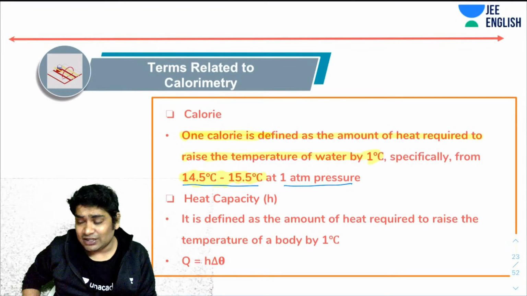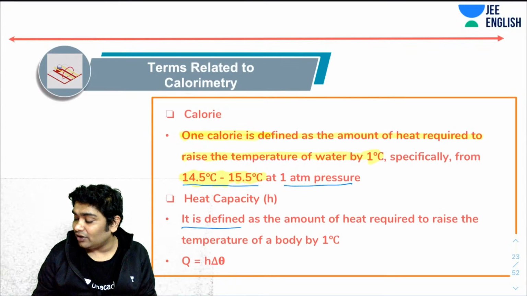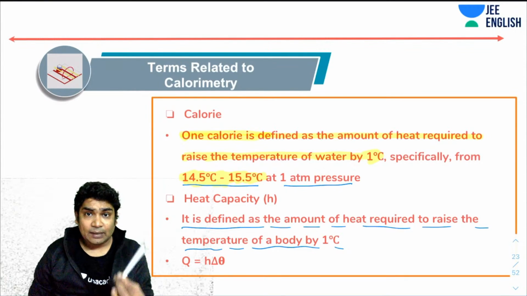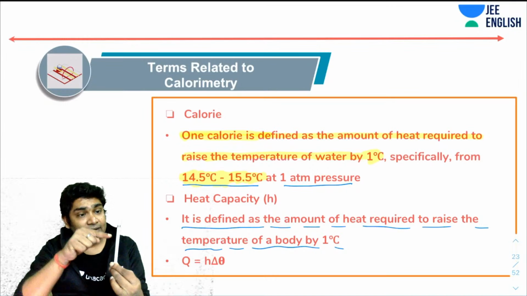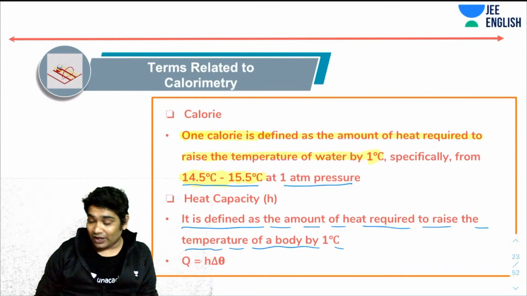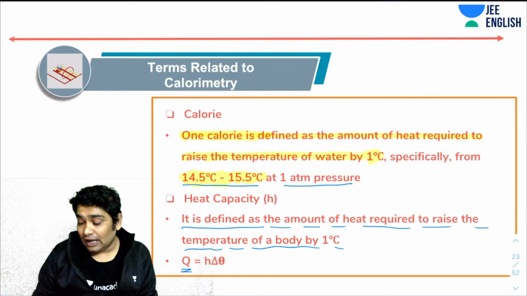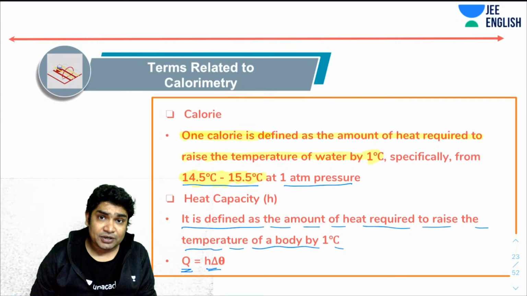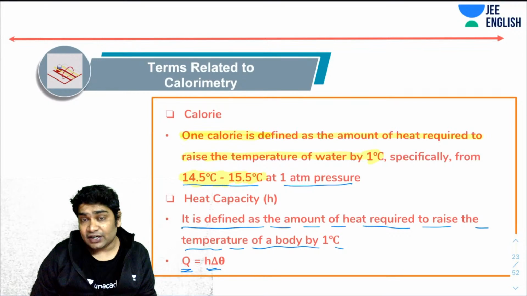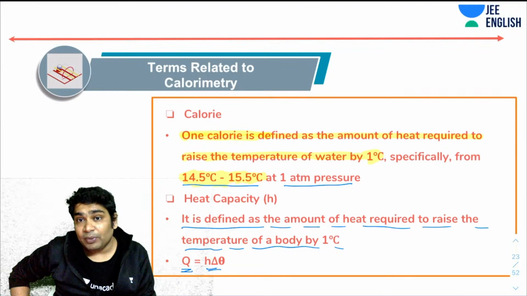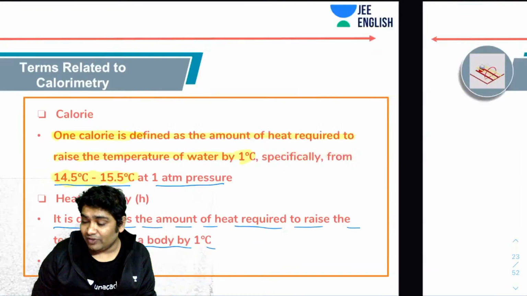Next, we talk about heat capacity. Heat capacity, of course, is defined as the amount of heat required to raise the temperature of any body by 1 degree. So the heat capacity of this pen would be the amount of heat that, if I supplied this, the temperature of the pen should rise by 1 degree. So for per degree increase in temperature, you need H amount of heat. If you wanted to increase the temperature by, let's say, X degrees, then the amount of heat required would be H times X. It would be very simple.